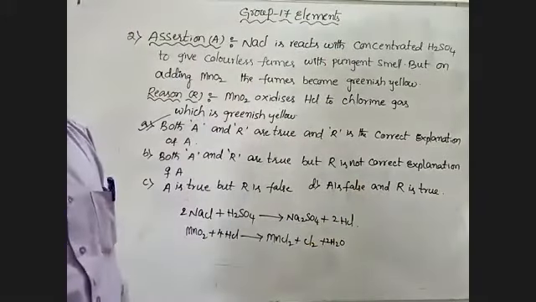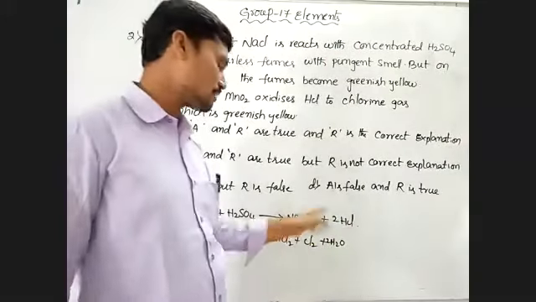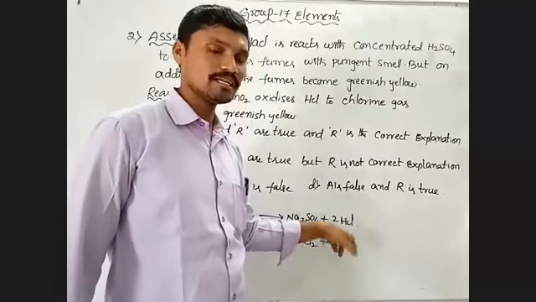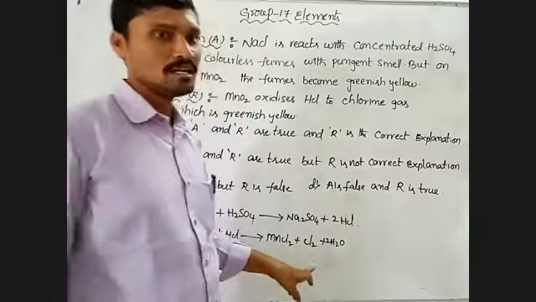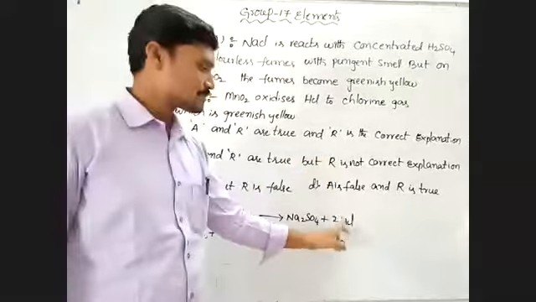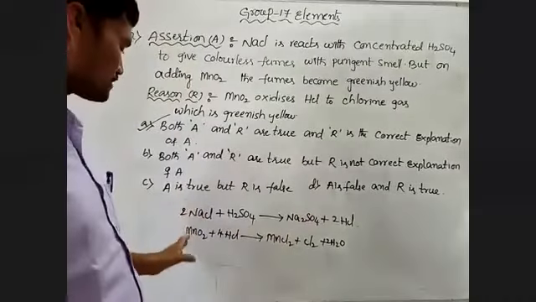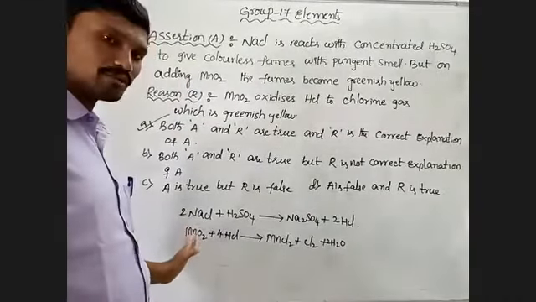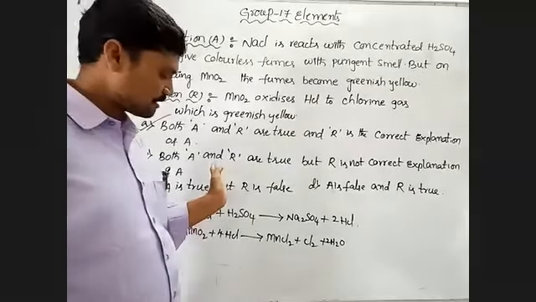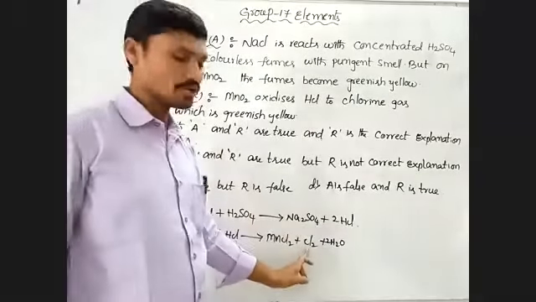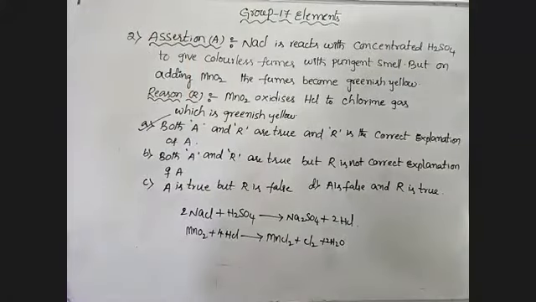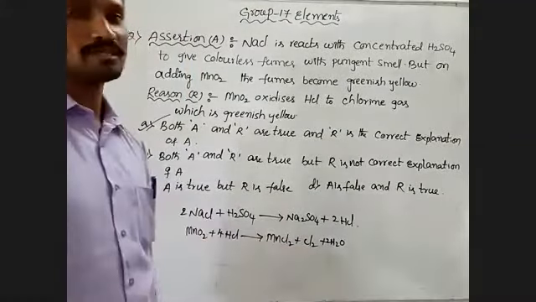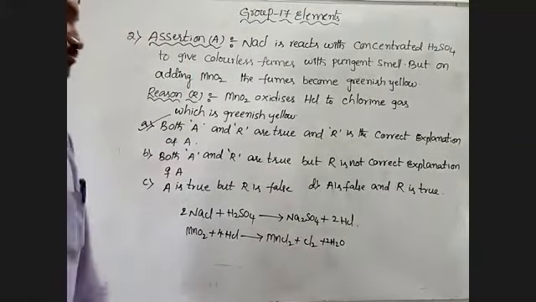This pungent smell HCl gas combines with manganese dioxide MnO2, which is converting to greenish yellow gas, that means chlorine. Okay, note this problem.